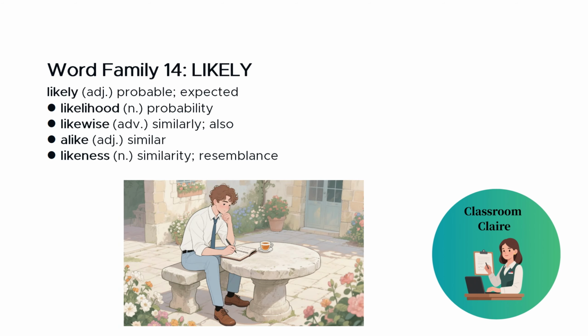Word family number 14 is likely. As an adjective, likely means probable or expected. It's likely to rain today. Related words include likelihood, which is the noun form meaning probability. There's a strong likelihood of success. Likewise is an adverb meaning similarly or also. She enjoyed the movie. Likewise, her friends did too.